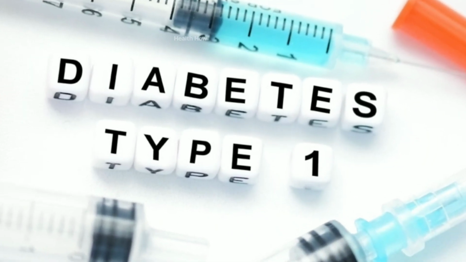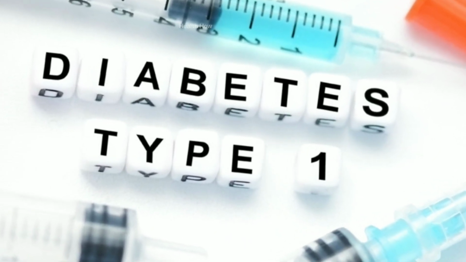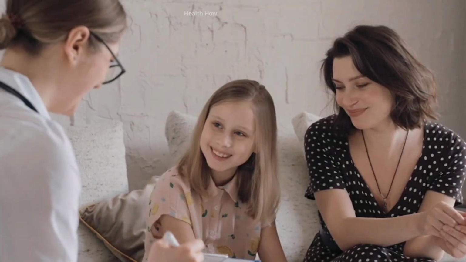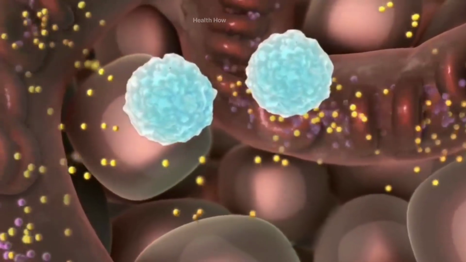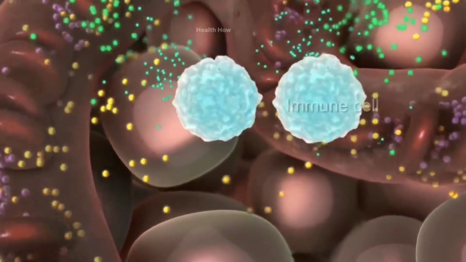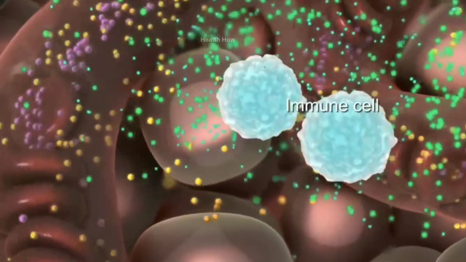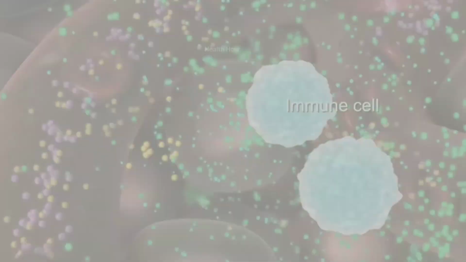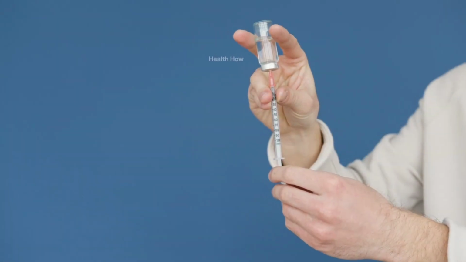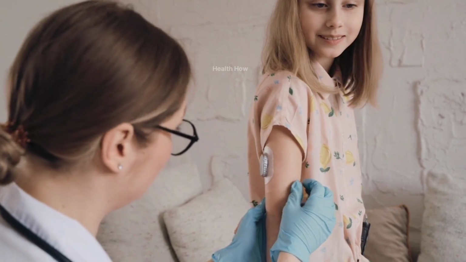Type 1 diabetes is an autoimmune disease that usually develops in childhood or adolescence, but can also occur in adults. In this type, the body's immune system attacks and destroys the cells in the pancreas that produce insulin. People with type 1 diabetes need to take insulin injections or use an insulin pump to manage their blood sugar levels.